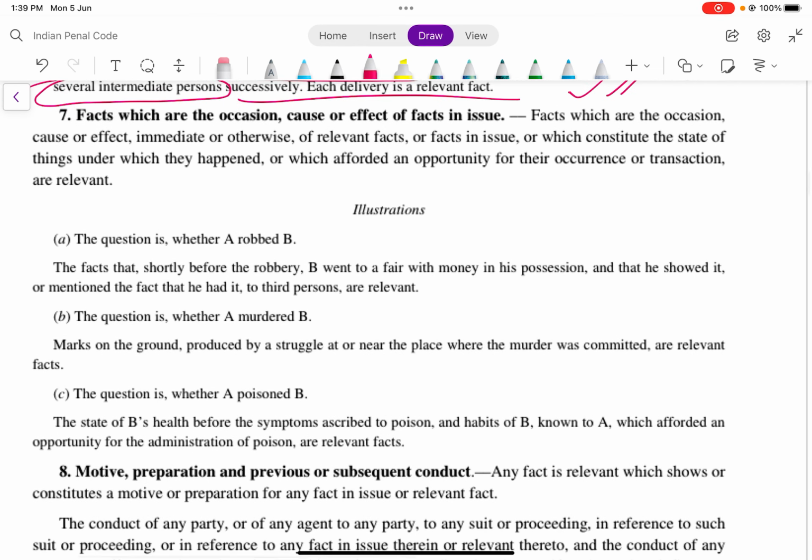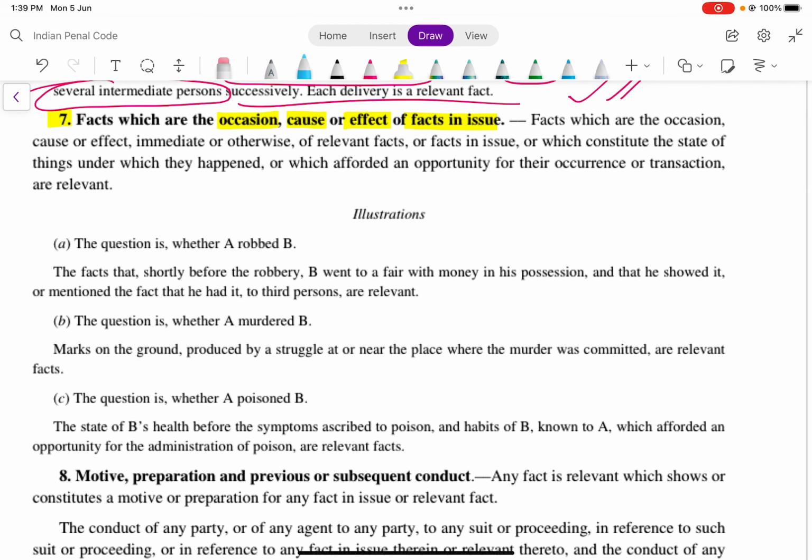Next, facts which are the occasion, cause or effect of a fact in issue. So in Section 7 they ask what is not present under Section 7. Under Section 7 we have occasion, cause and effect of a fact in issue. Alright, so we'll mark the occasion here in the illustration itself.